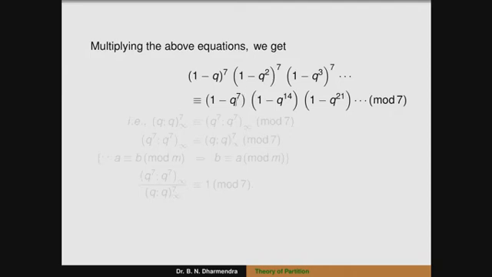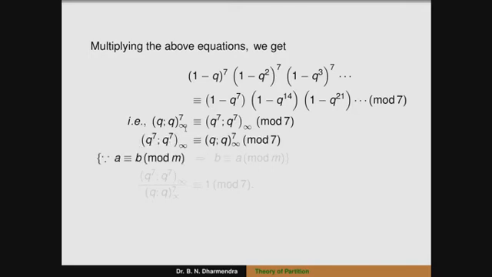Here the right hand side, the first term is q^7 and the jumping term or shifted term is also 7. So, therefore, that is (q^7; q^7)∞ modulo 7. So, (q; q)∞^7 is congruent to (q^7; q^7)∞ modulo 7. Again, if A is congruent to B modulo M, it can be written as B congruent to A modulo M. So, using this one, we interchange the LHS and RHS, that is (q^7; q^7)∞ is congruent to (q; q)∞^7 modulo 7, by using this result.